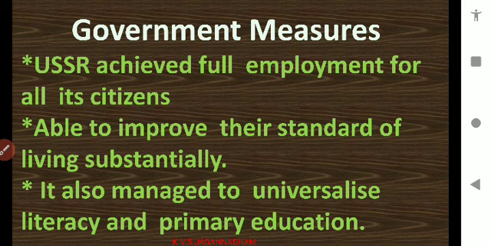Now let us see what kind of measures were introduced by the government. Actually, USSR achieved full employment for all its citizens within a short span. With these measures, full employment, how is it possible for all its citizens? Because the entire industries and the entire agriculture were under the control of the government itself, they were able to achieve full employment for all its citizens. They were able to improve their standard of living substantially.